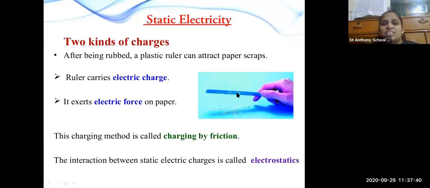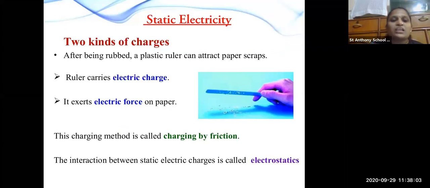Now here you can see this scale and some papers. You must have done this experiment many times when you were playing. You just rub the scale on your hair, make some small pieces of paper, and bring the ruler over the pieces of scrap paper. So what will happen? The paper will start being attracted to the scale. So the ruler carries electric charge and electric force. So what does the ruler do?